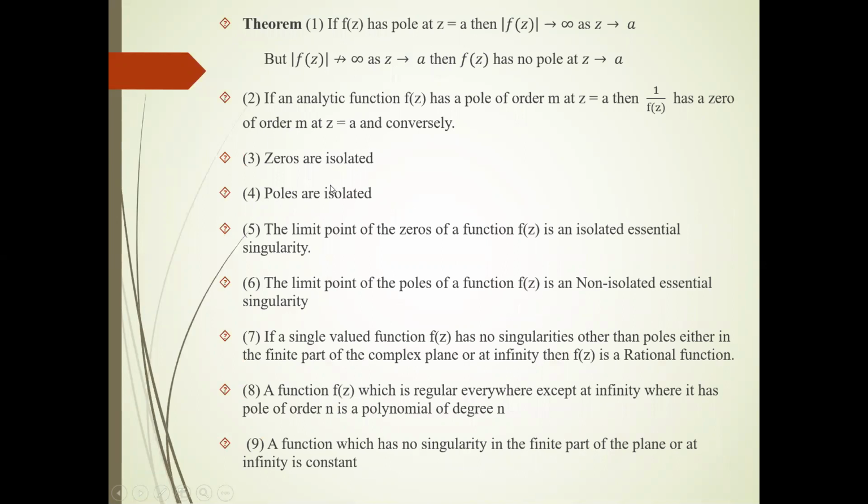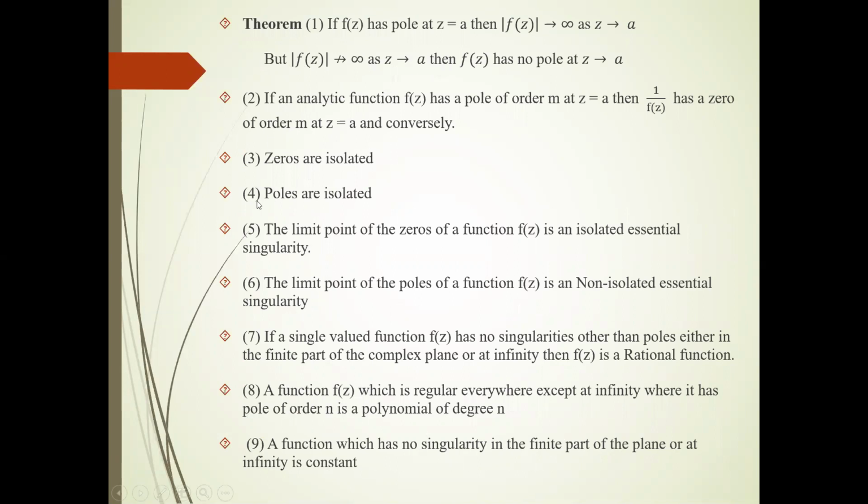I am not giving you the proof of those theorems. I am directly using them for finding what type of singularity there is for the given function. These nine theorems are very important. You must remember all these theorems in order to find which type of singularity the given function has.